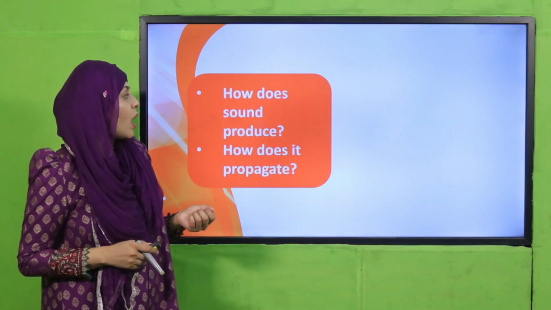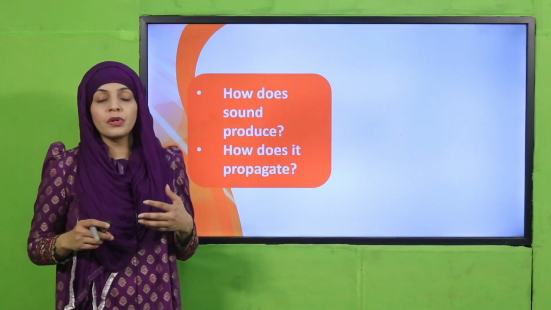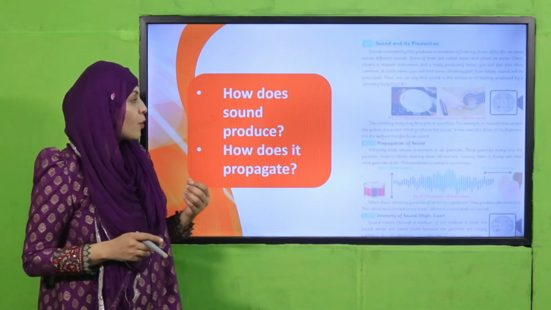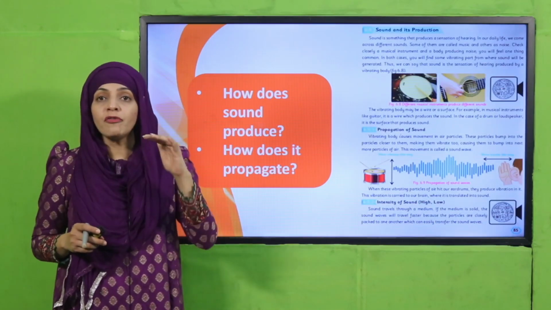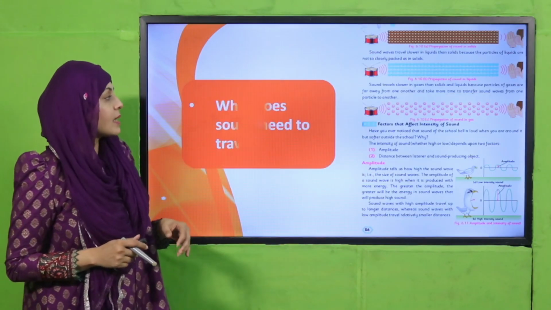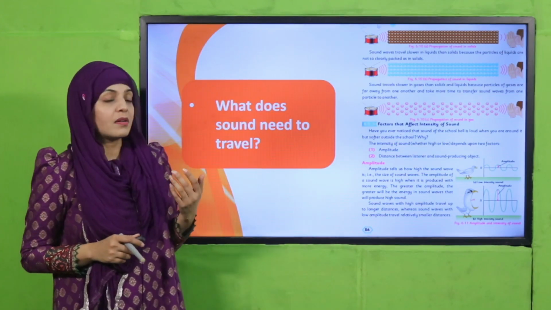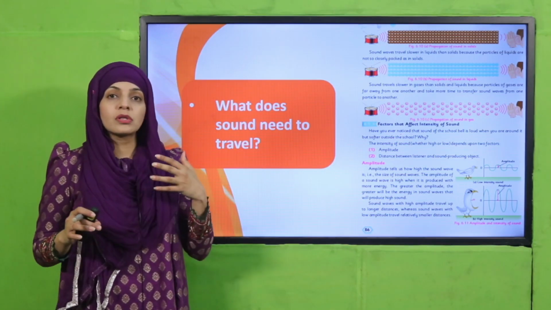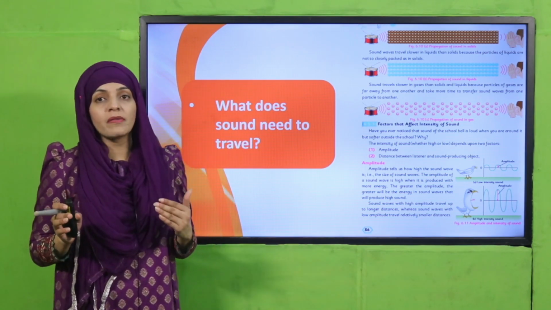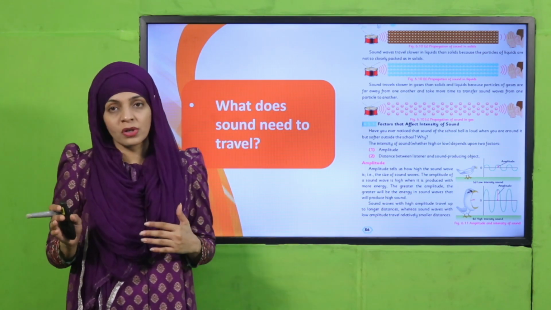Then we discussed how sound is produced. Sound is produced due to vibrations. And how does it propagate? It propagates in the form of waves. Then we discussed how sound travels in different mediums. Sound travels faster in a solid medium, slower in a liquid medium, and slowest in an air medium.